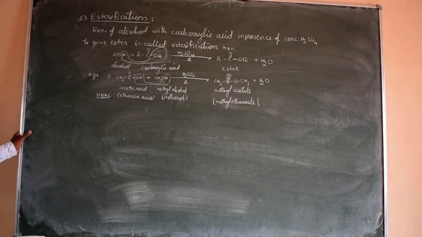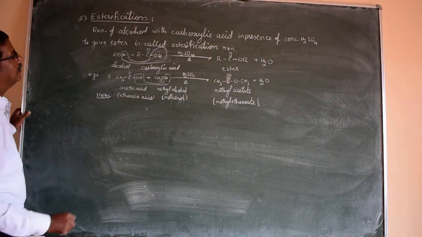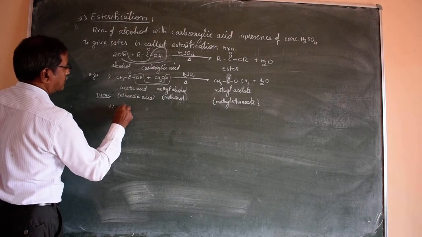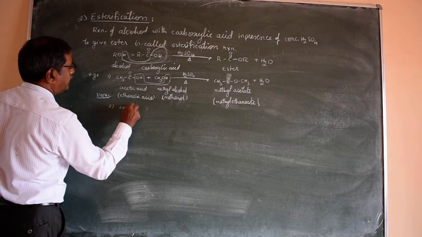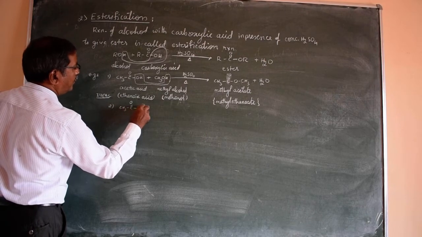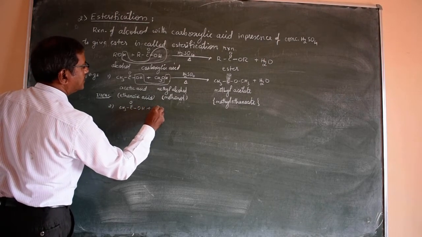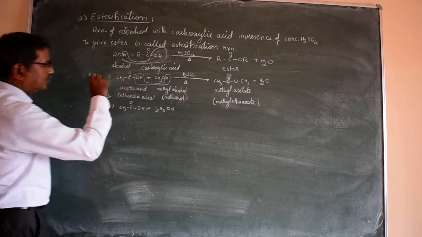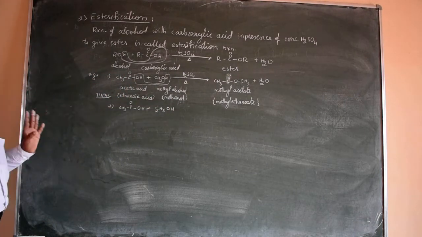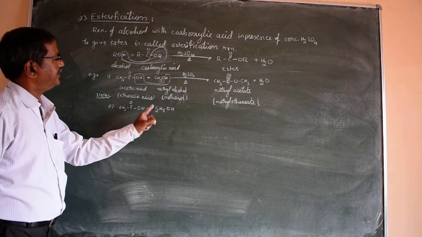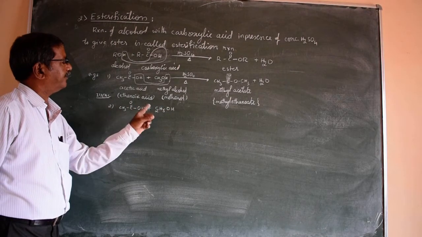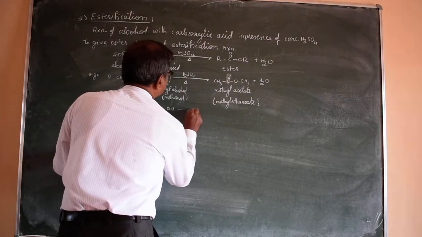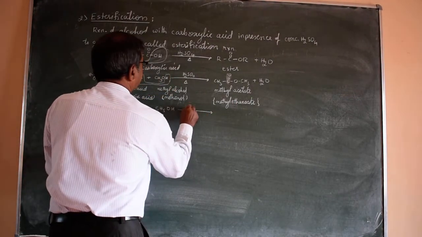So I have to write one more example. The second one is CH3-C double bond O-OH, same thing I am writing, plus C2H5OH. It can also be written as CH3CH2OH, don't get confused here. The condensed form is C2H5OH, in presence of H2SO4.